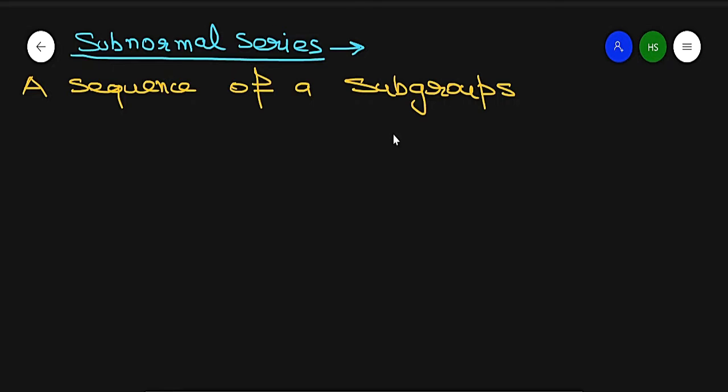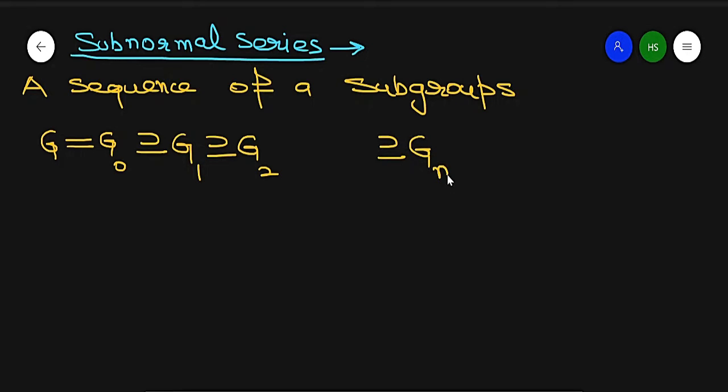Which is first the biggest group G, I write it as G naught. This contains G1, containing G2, and so on. The last is Gn, which is smaller, consisting only of the identity. I write it as 1.